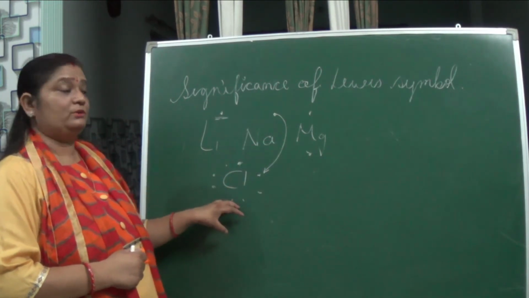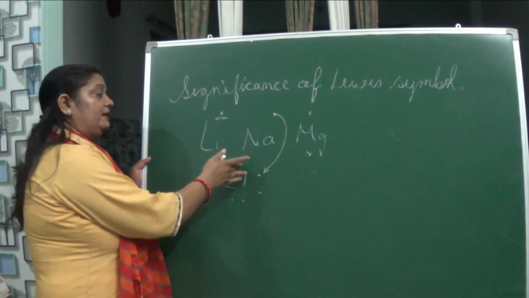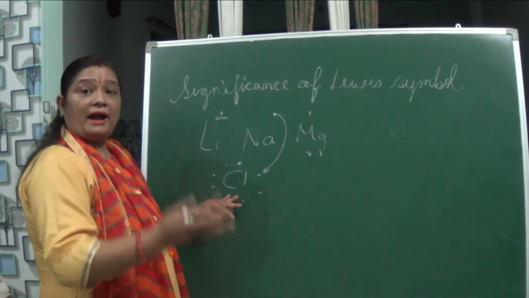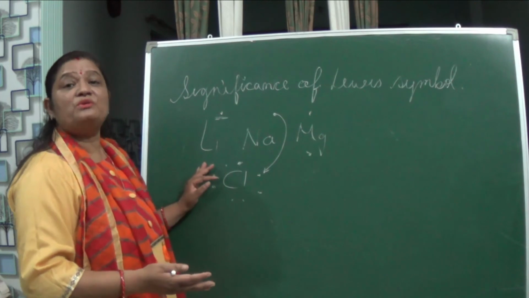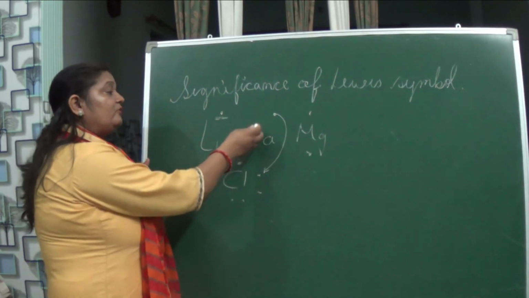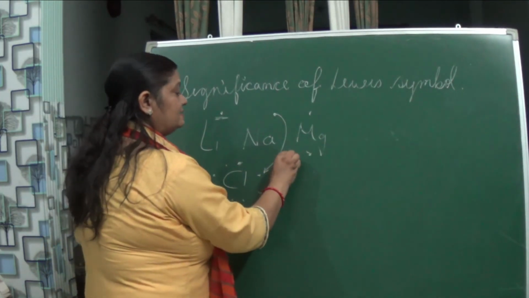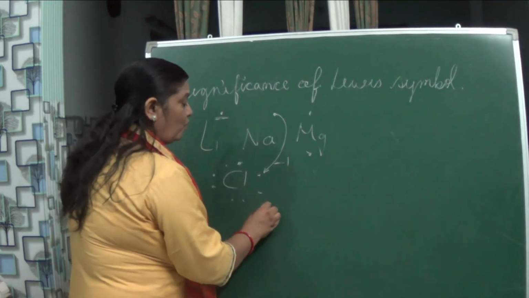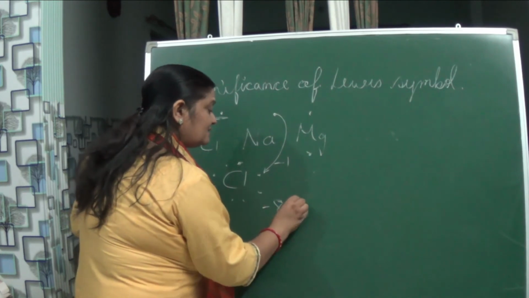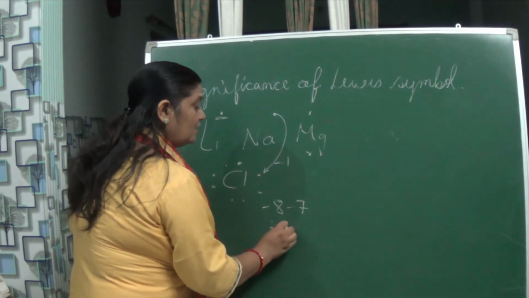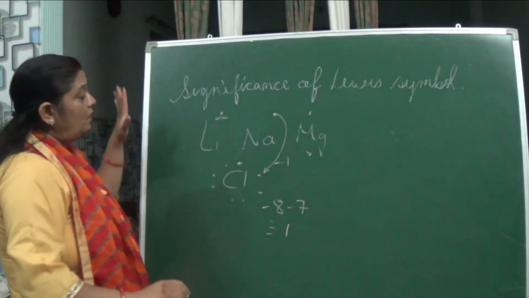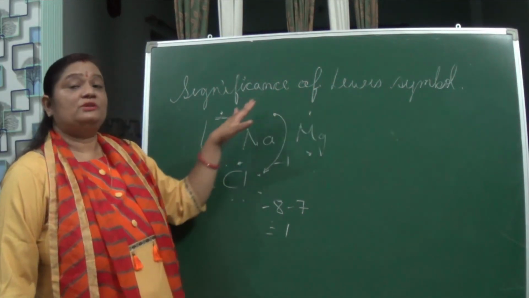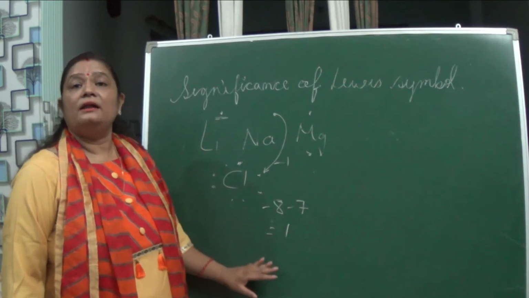And here also, how can we determine how many electrons they are taking? It is 8 minus the electrons in the valence shell. For example, for sodium, I can say the valency is 1. For chlorine, it is 8 minus 7, and that is how much? 1. So all these can be determined by using the Lewis symbol. And so this is the significance of the Lewis symbols.